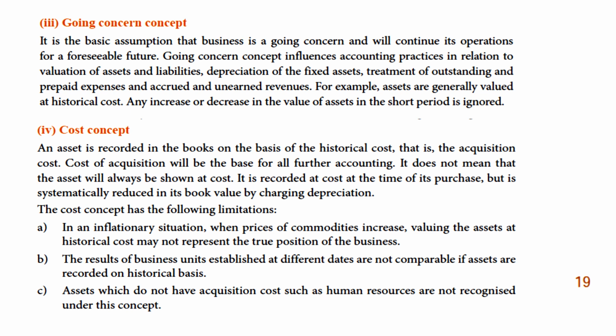It doesn't mean that the asset will always be shown at cost. It is recorded at cost at the time of its purchase, but its book value is systematically reduced by charging depreciation. So it is recorded at the cost when it's purchased, that is historical cost. Okay, நம்ம வாங்குற நேரம் என்ன காஸ்ட் அதை தான் வந்து நம்ம வந்து எழுதி வைப்போம் ஒரு அசட்டுக்கு. பட் சிஸ்டமேட்டிக்கலி அதோட வேல்யூ வந்து இயர் பாஸ் ஆக வந்து டிக்ரீஸ் ஆகிட்டே இருக்கும், அதை வந்து நம்ம நோட் பண்ணுறதே கிடையாது.